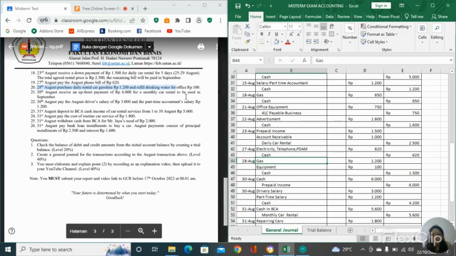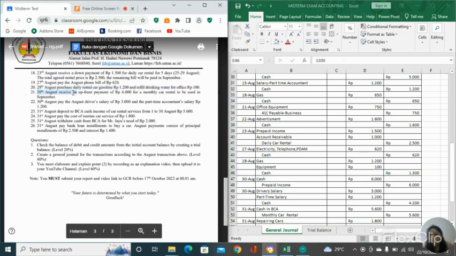And drinking water for office is called equipment consumable and it's increased, so it's an expense and it's going to be in the debit also. So we pay it. Our cash is decreased and our cash is in credit 1,300 rupiah.